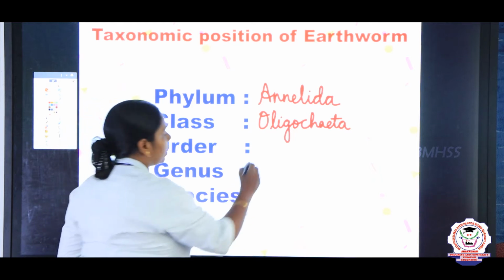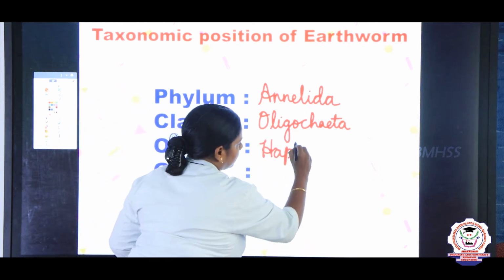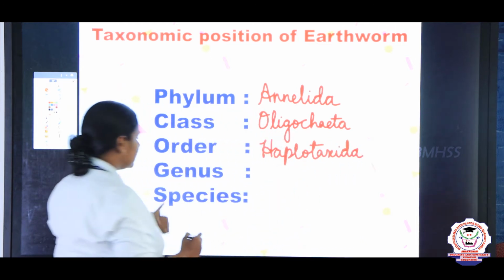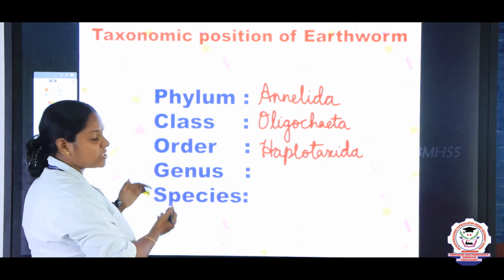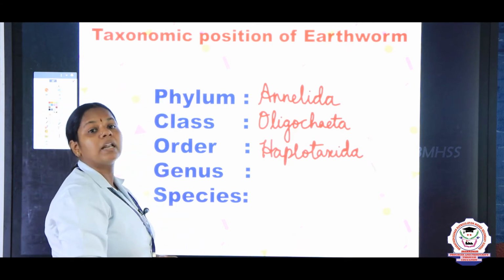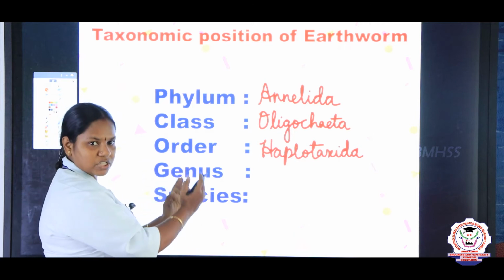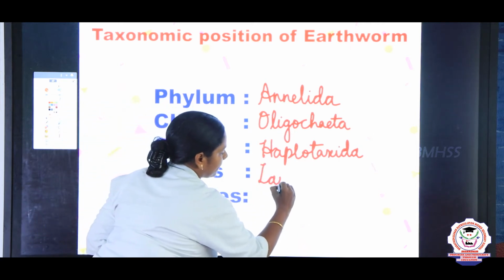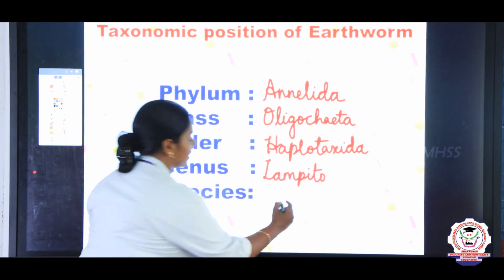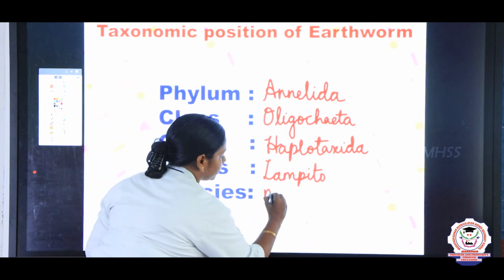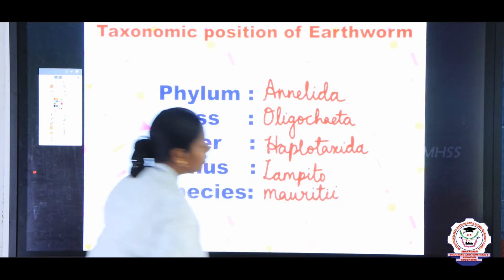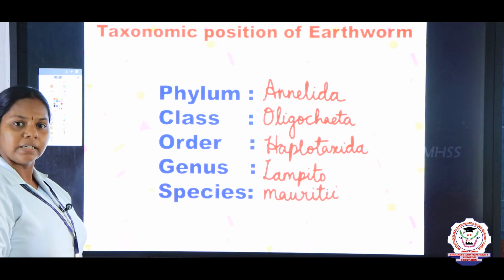Next one, order. What is the order of earthworm? Haplotaxida. It is the order. And genus. Now we are going to see the scientific name. The scientific name, we know, consists of the genus name and the species name. The scientific name of earthworm is Lampito mauritii. So the genus name, the first name, is generic, right? So Lampito. Now we are going to see the species name. Species name should always start with a small letter. So mauritii, M-A-U-R-I-T-I-I, Lampito mauritii. So this is the taxonomic position of the earthworm.